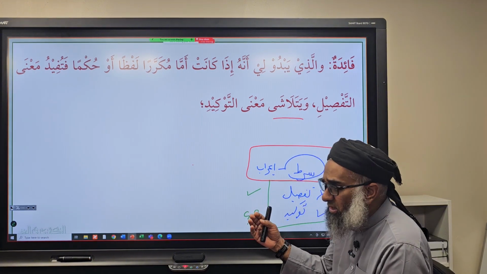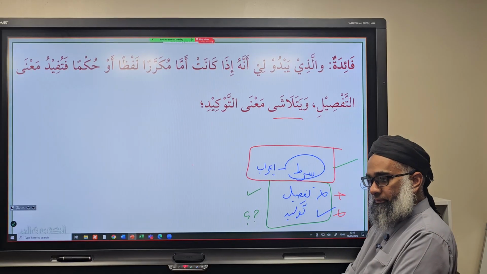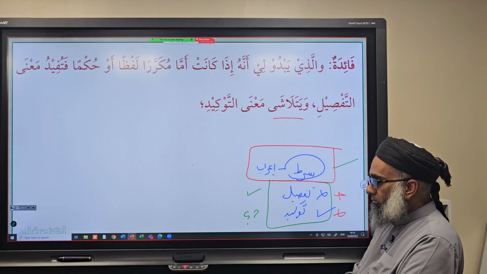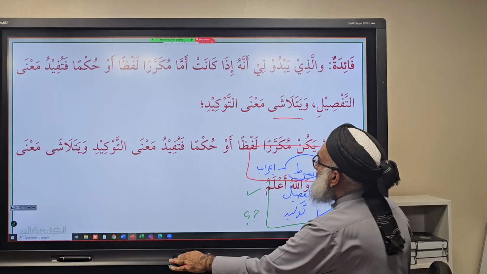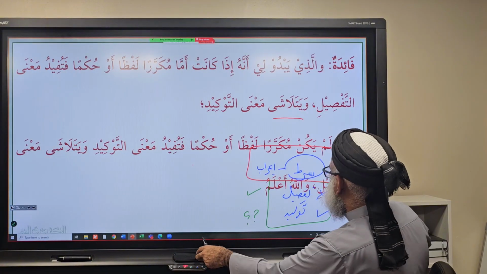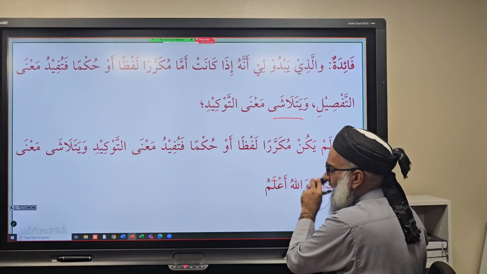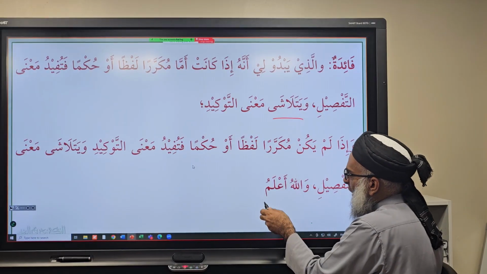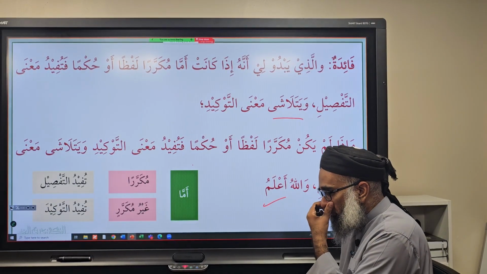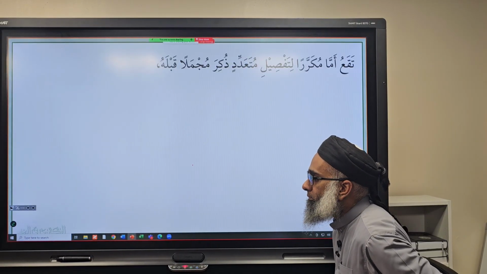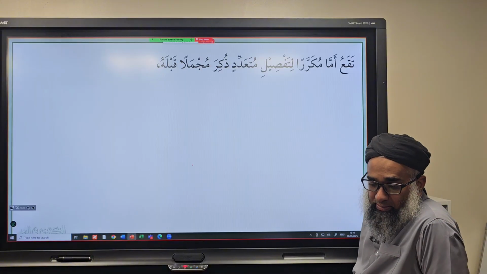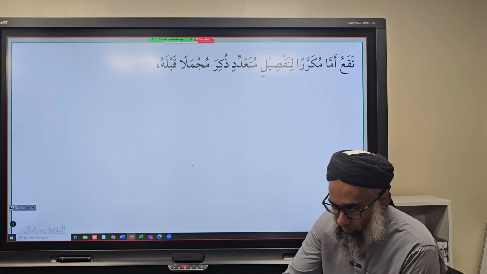But do you understand how these three meanings are used in amma? Yes? Okay. So this is what I'm thinking. Maybe if it's mukarrar, it's tafsil. If it's not mukarrar, it's only tawkeed. That's a thought. It can be researched even more. Okay. Right. And how does it occur? Oh, okay, time's up. We continue tomorrow, inshallah.